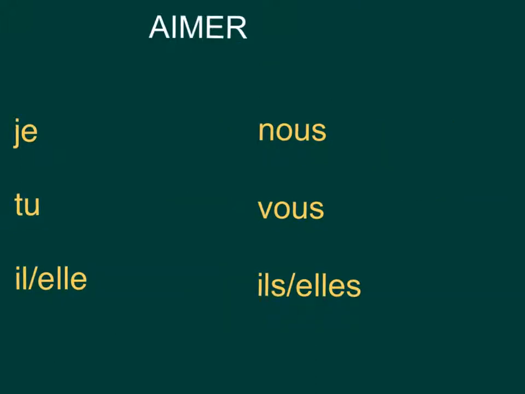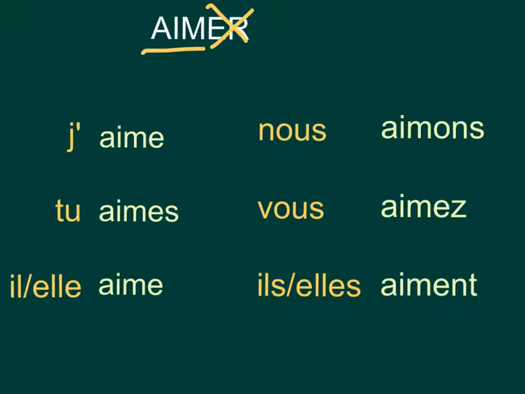So if we take a look at the verb aimer, meaning to like or to love, it is a regular ER verb. We see that it ends in ER. So all we need to do, first thing, we're going to take off our ER. Okay, and we are left with our root, aim. Okay, next, all we need to do is add our endings. Okay, so let's see what that's going to look like. And here it is. Note that because aimer starts with a vowel, we've dropped the E in je. Just like we did for the verb avoir, we had j' apostrophe ai.